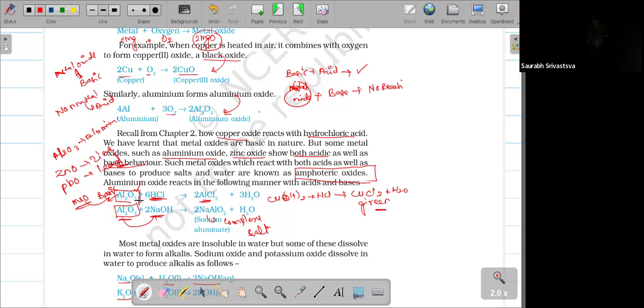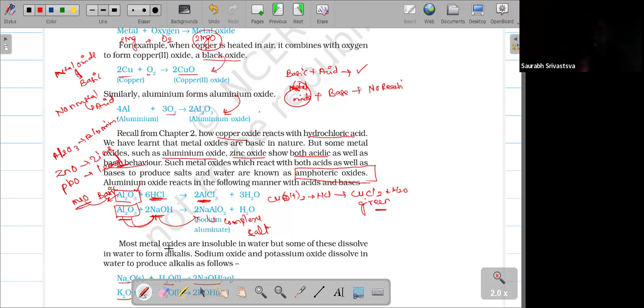If it reacts with HCl, you get aluminum chloride as a salt. When aluminum oxide reacts with sodium hydroxide, you get sodium aluminate, or sodium aluminum oxide.